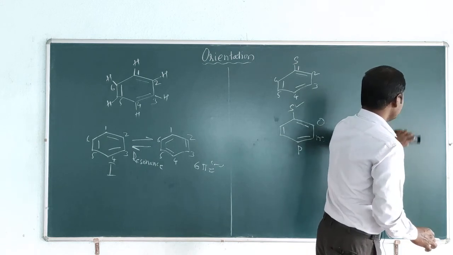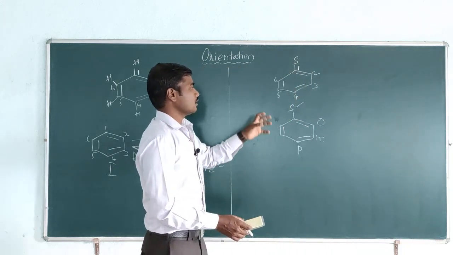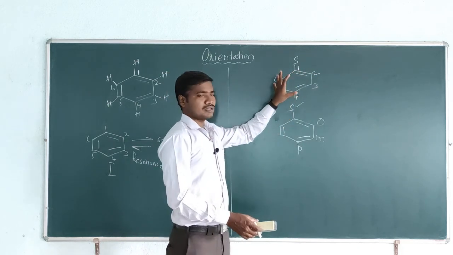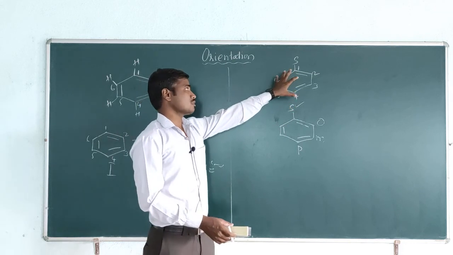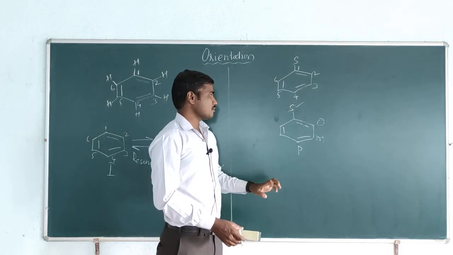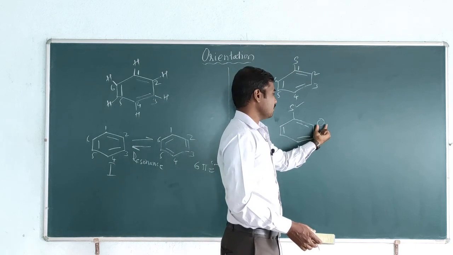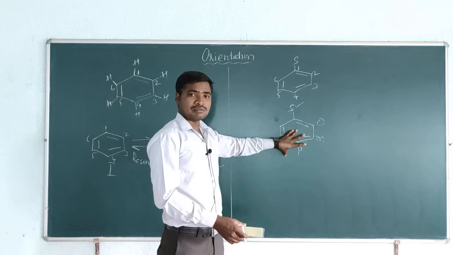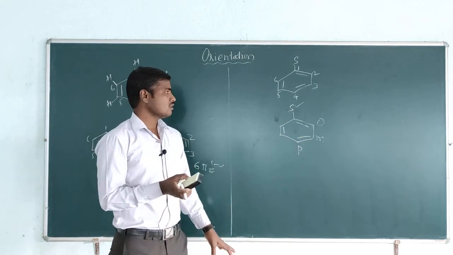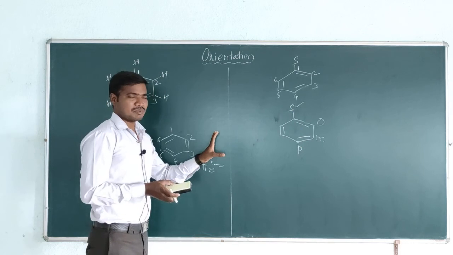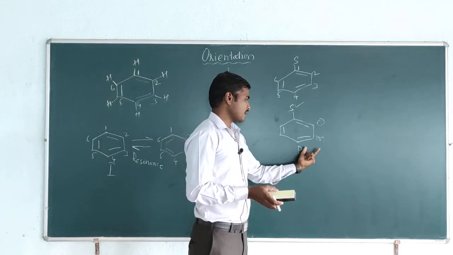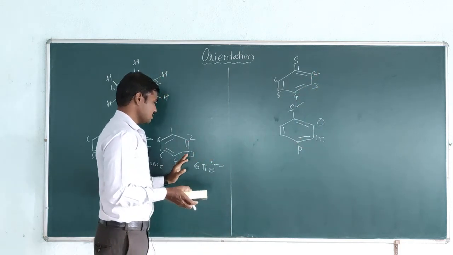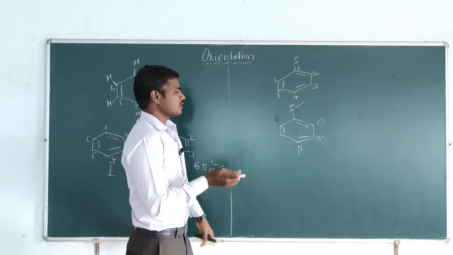So we can give numbers to the carbon atoms in a substituted benzene molecule, and as well we can name the ortho, meta and para positions only in a substituted benzene molecule. It is not possible to name ortho, meta and para positions or give the numbering in an unsubstituted benzene molecule.